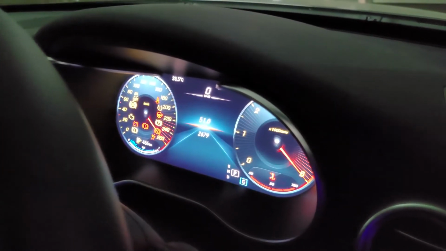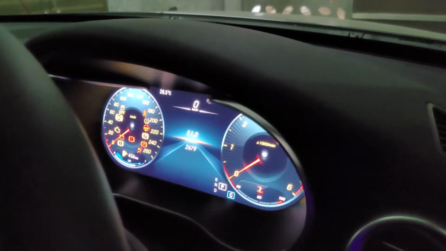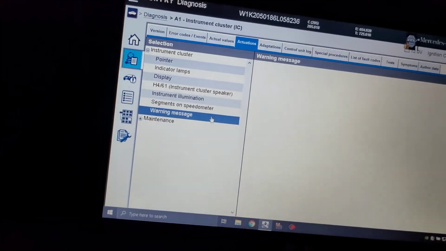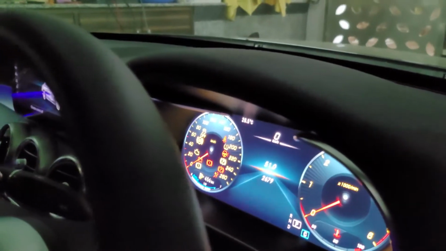There's no sound regarding that speed. But if you want to know whether the instrument cluster has some sound, you can go here to verify whether there are any sounds.